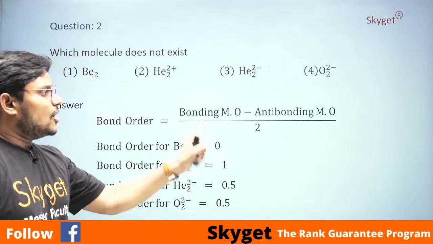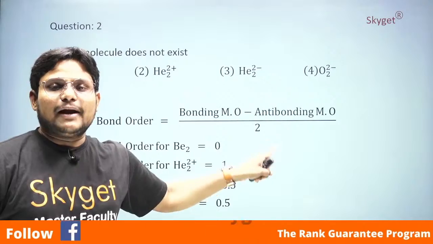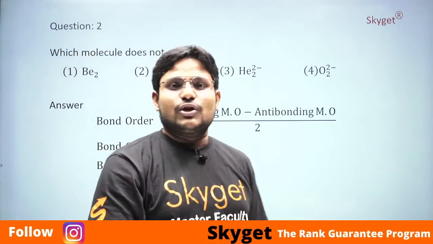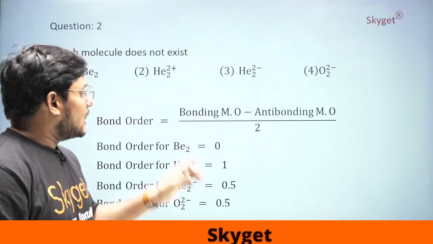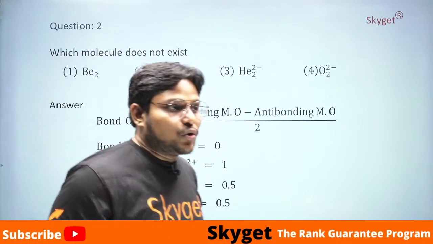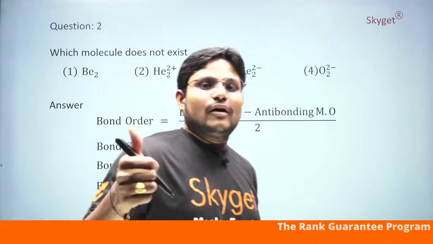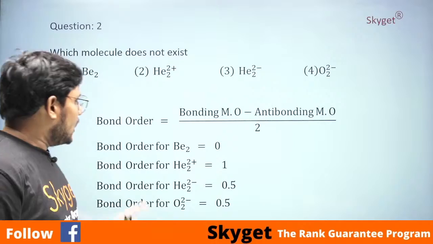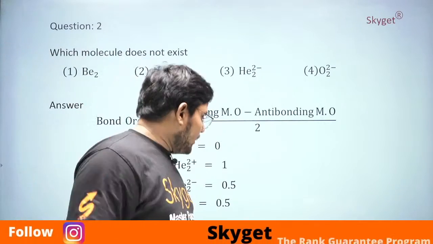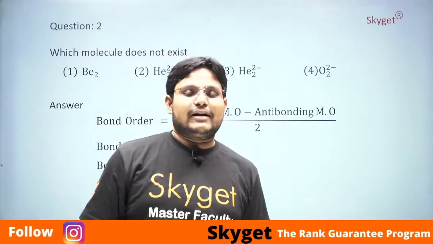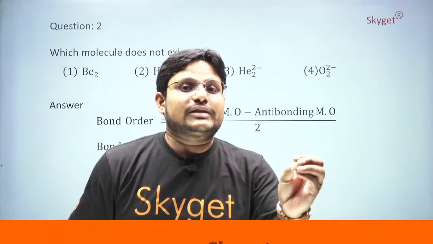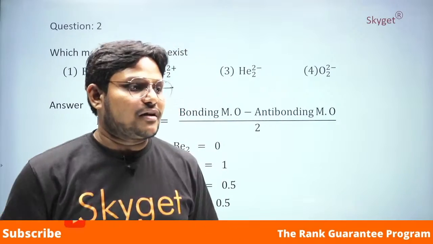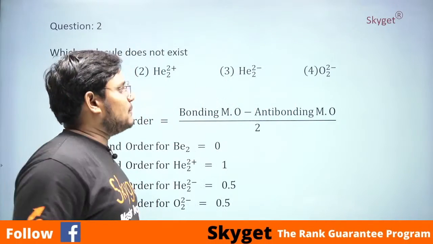And if you see here, bonding electrons minus anti-bonding electrons, divided by 2, you are getting the answer as 0, students. So the bond order for Be2 is 0. Yes, very good, Ramoji. +4. Okay, very good. Bond order for Be2 is 0, whereas for He2 2+ it is 1, and for the remaining it is 0.5 and 0.5, students. So you have to concentrate on your basics so that you will not lose marks. I think many of the students are gaining marks here. I am very happy for that.